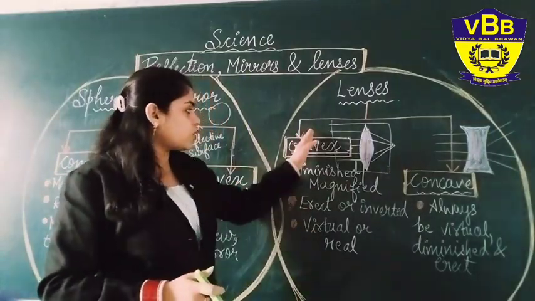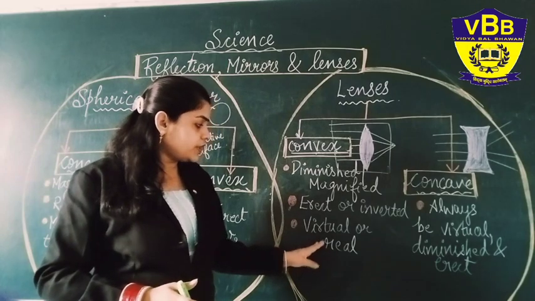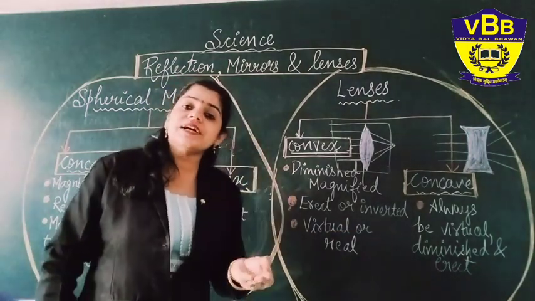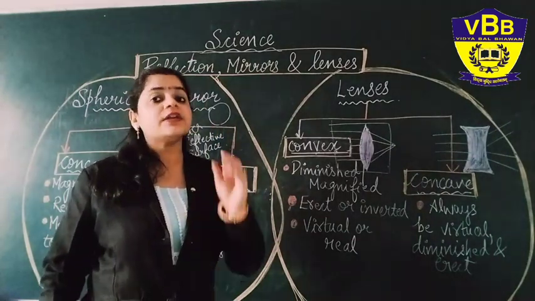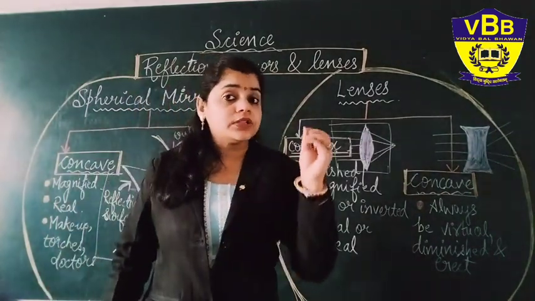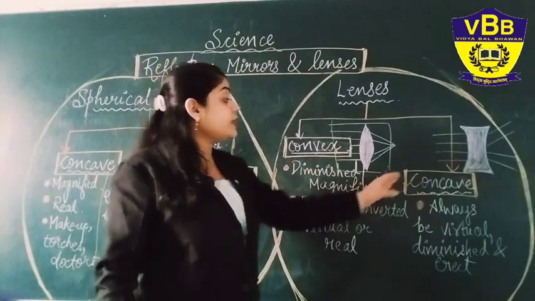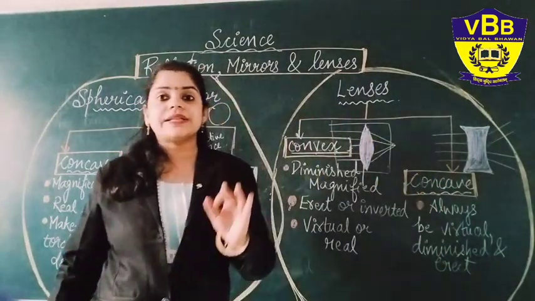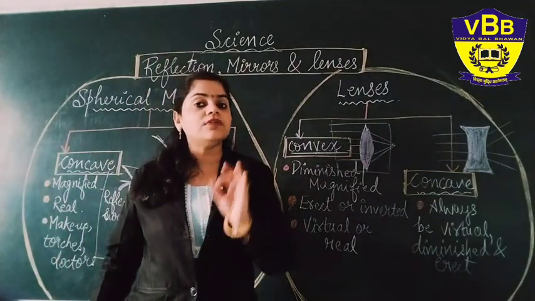Next one is convex lens, which is showing you virtual and real. Here also there is variety. It can show you real and also virtual. That also depends on the position of the object. But in concave lenses, it will always show you an erect image, meaning a straight image.